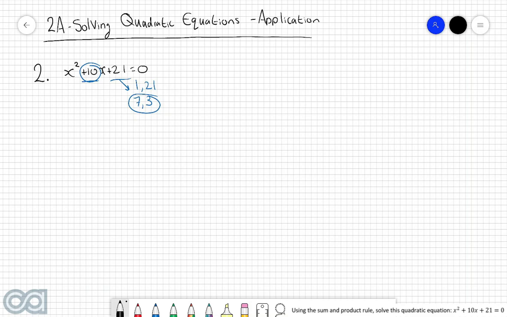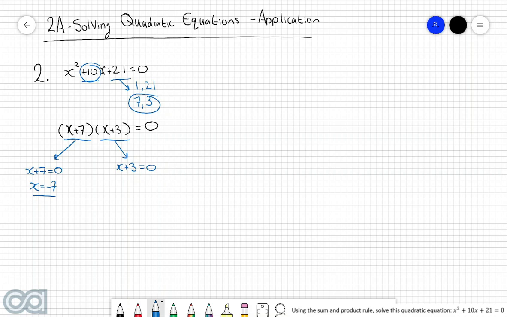So therefore, we can factorize this quadratic equation into x plus 7, and then x plus 3 is equal to 0. And now, by the null factor law, because we have this thing multiplied by this thing is equal to 0, it tells us that either this one or this one has to equal 0. So in other words, we either have x plus 7 is equal to 0, or we have x plus 3 is equal to 0. And so now by solving both of these for x, we get x is equal to negative 7, and we get x is equal to negative 3. So therefore, x can either equal negative 7 or negative 3.